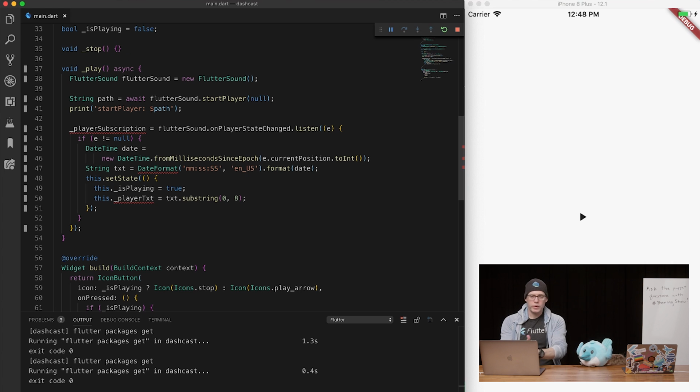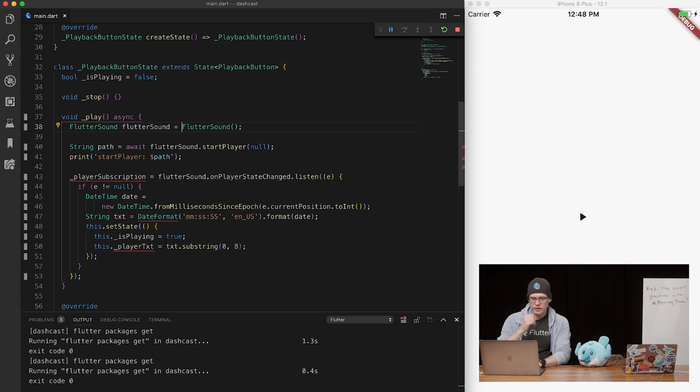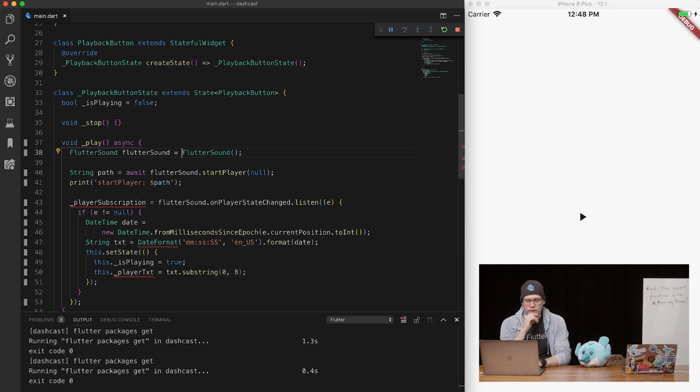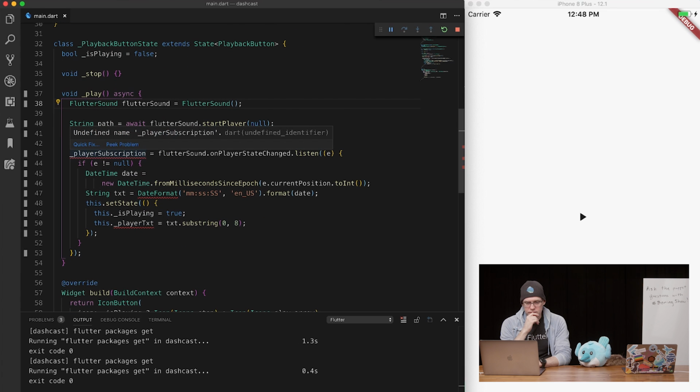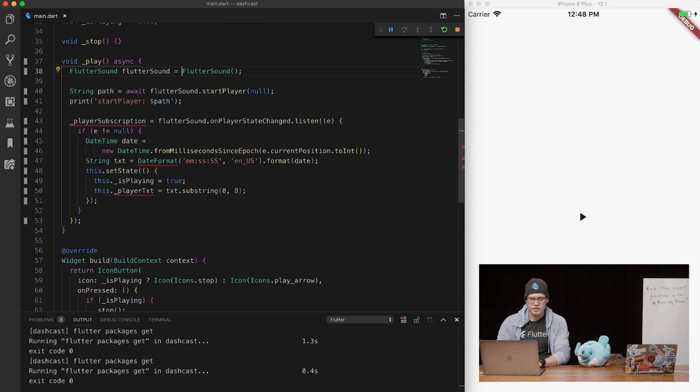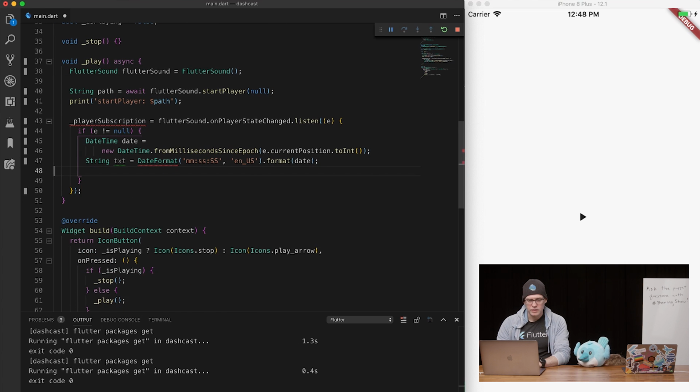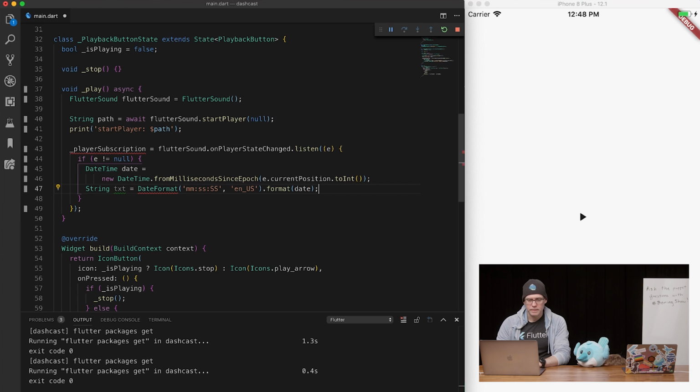Okay, so we now have... ooh, that's not necessary. Okay, we have Flutter Sound. Yeah, okay, we've got a path, which we will sort out in a minute. And this is a player subscription. What is all this stuff doing? This is all setState stuff. I think we need to define it first. Var player subscription or something like that. This is going to be Flutter Sound. This is returning a stream of play status. Ah, so we can get our play status.